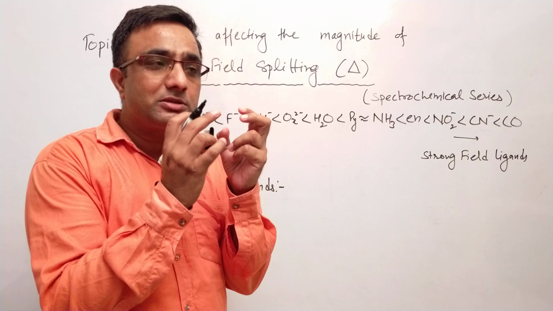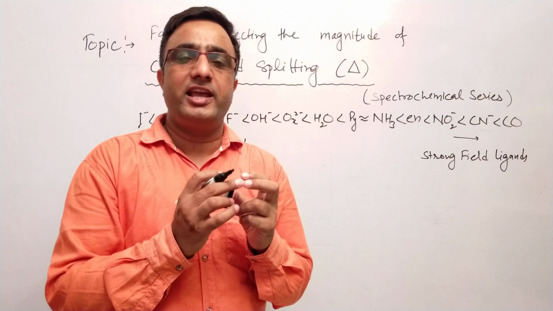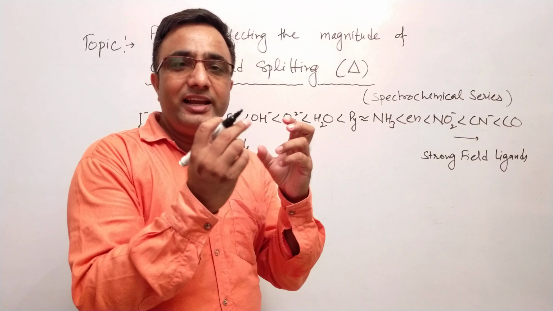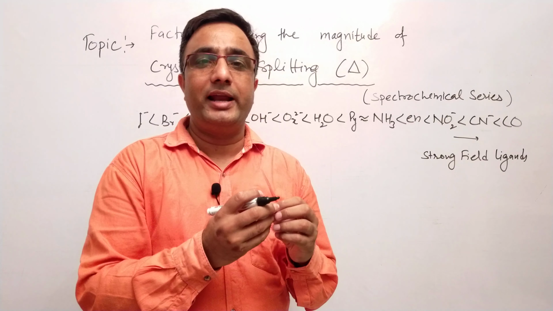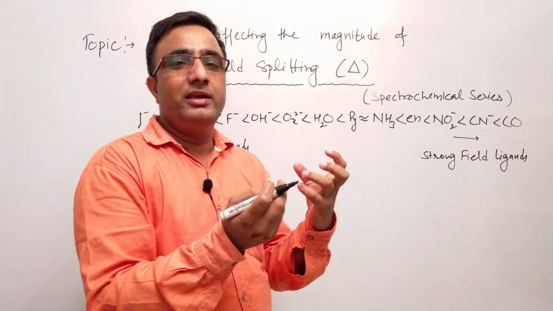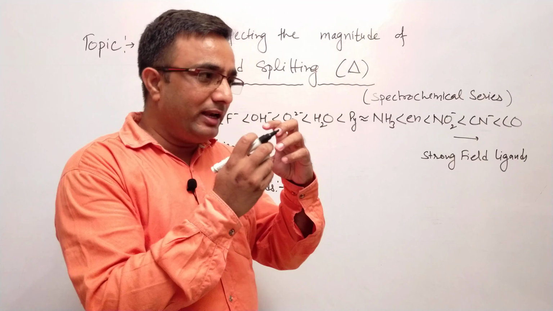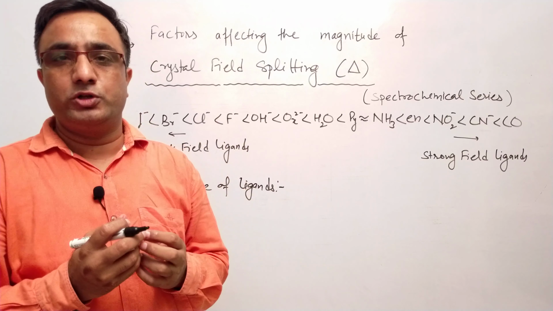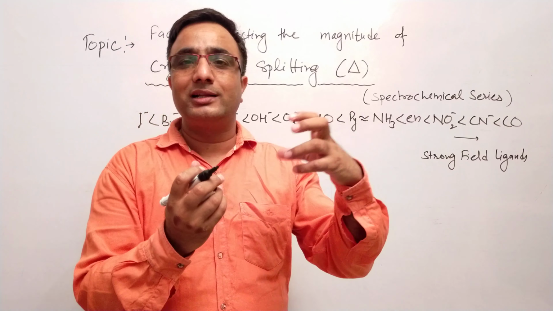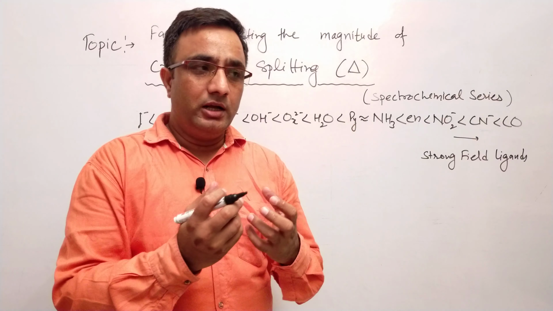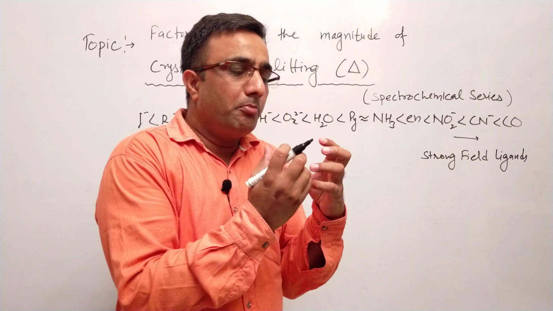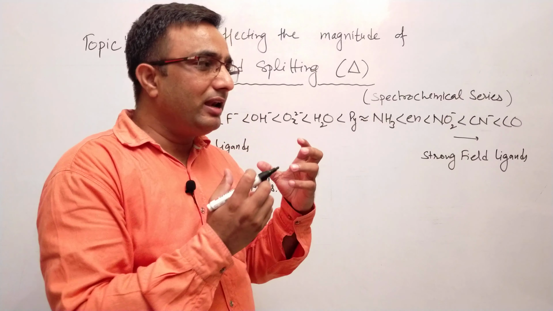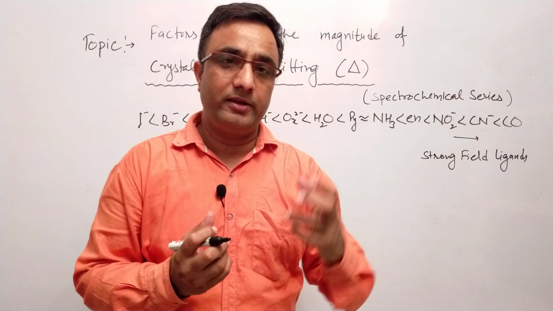It means if a small sized ligand is there, that can easily interact with the metal ion, that can effectively interact with the metal ion, and crystal field splitting will be high. And in case of neutral molecules, suppose if neutral molecules are the ligands, in some cases the ligand with more basic nature and the ligand with more polar character, that will show greater crystal field splitting.